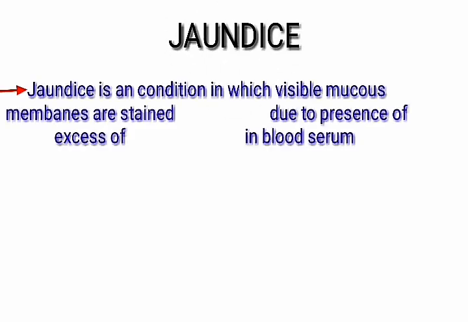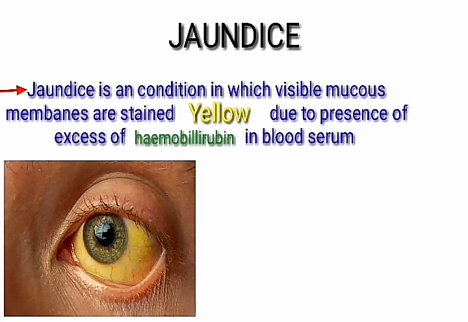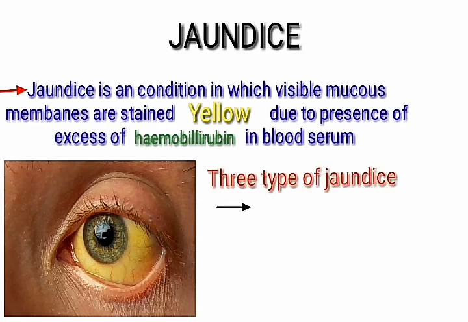Jaundice. Definition of jaundice. Jaundice is a condition in which the visible mucous membranes are stained yellow due to the presence of excess hemoglobin in the blood serum. Three types of jaundice.